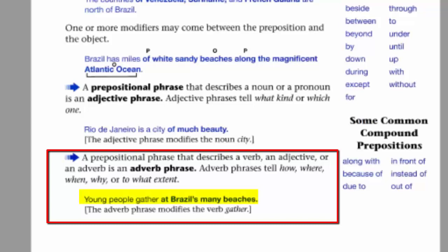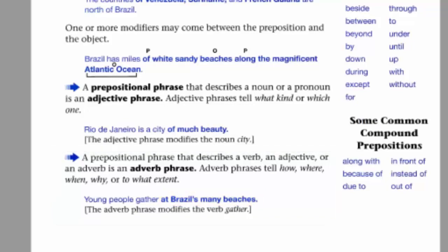For example here, young people gather at Brazil's many beaches. At Brazil's many beaches here is a prepositional phrase, it begins with the preposition at, ends with the noun beaches, and it tells you where the people gather. So since it answers where, or when, or why, or to what extent, or how, that phrase is considered an adverb phrase.